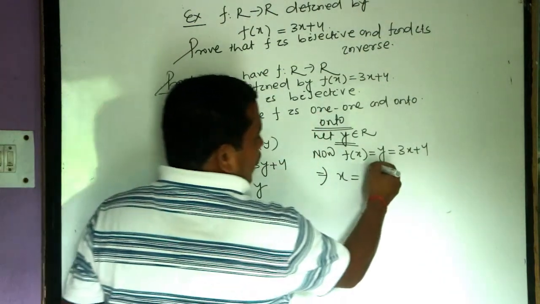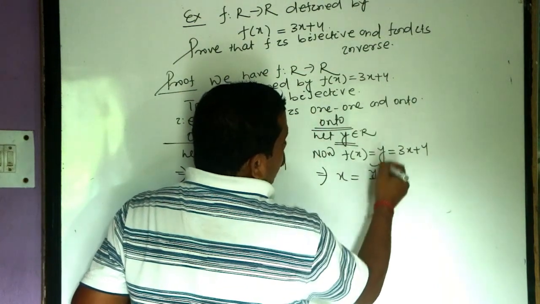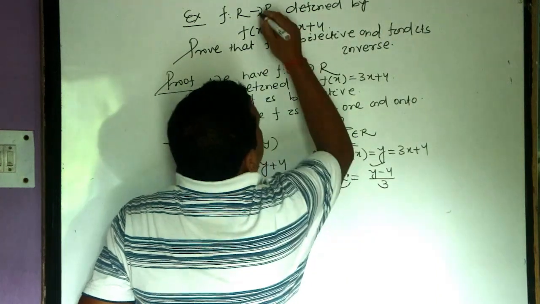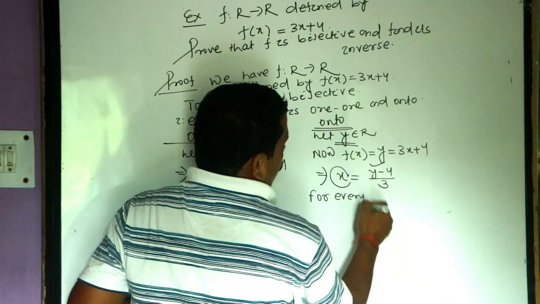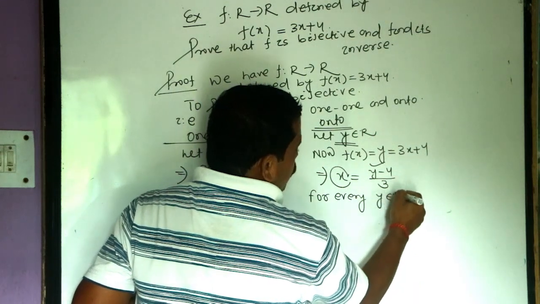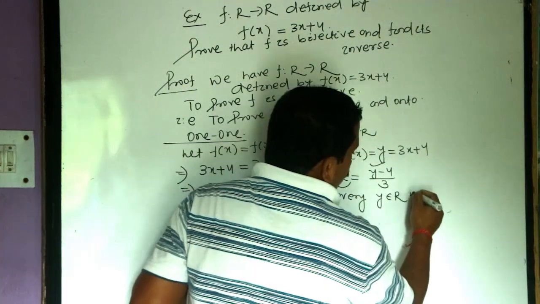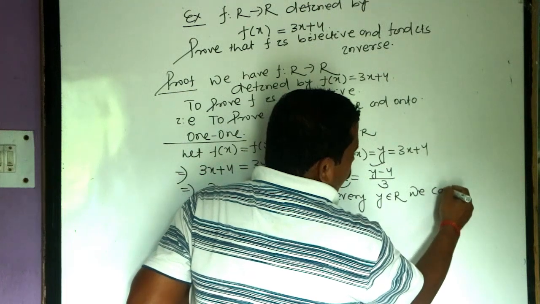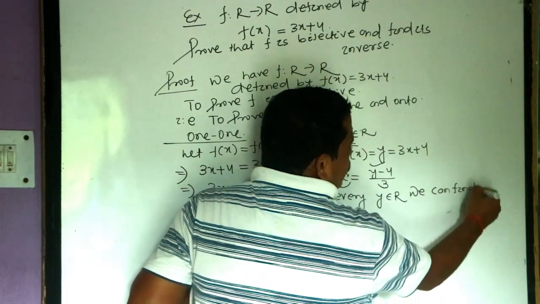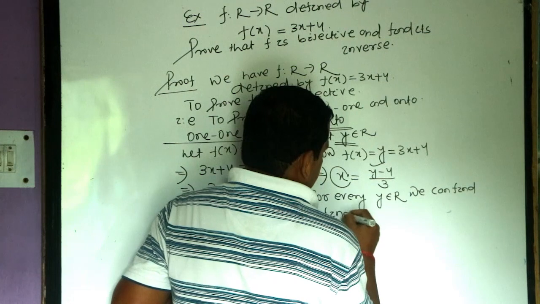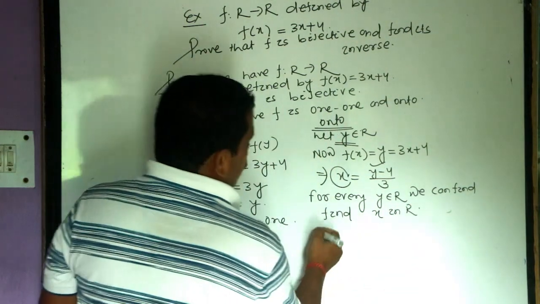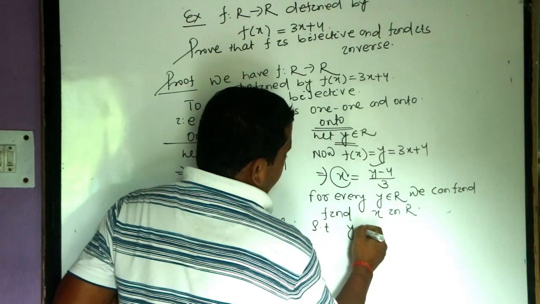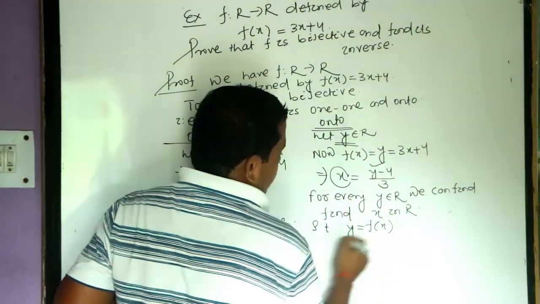For every real number y, we can find an x in R. For every y belongs to R, we can find x in R such that y equals f of x.